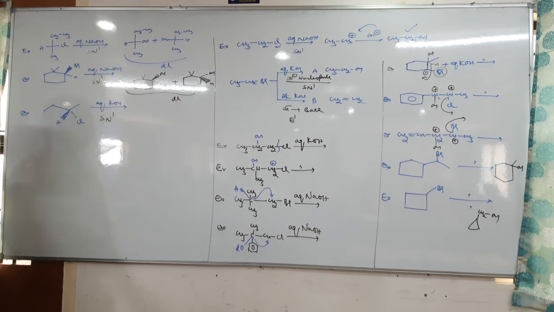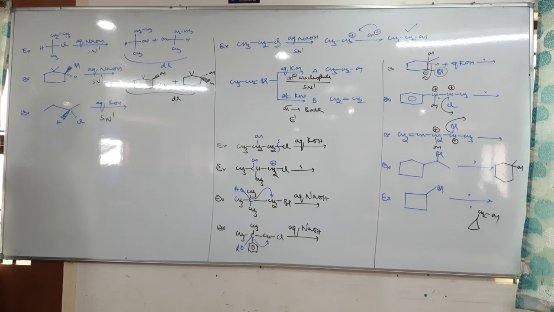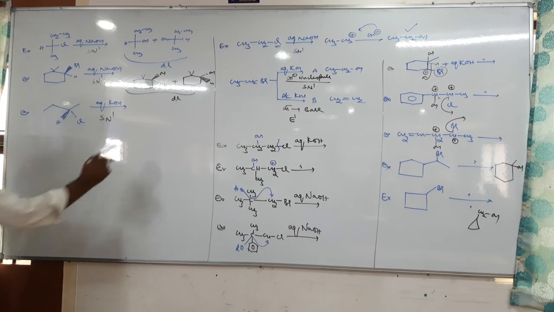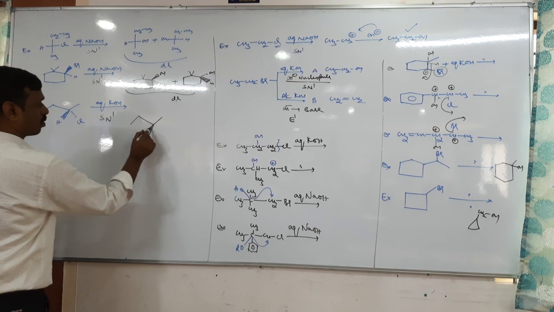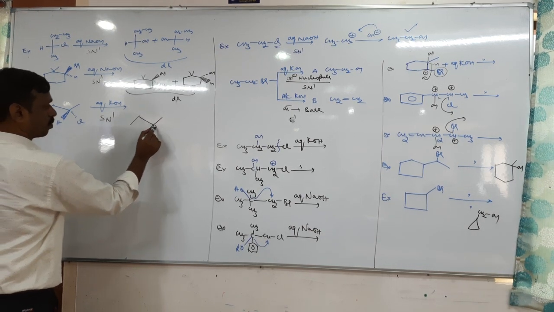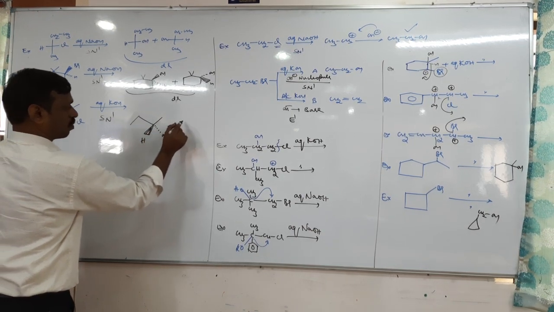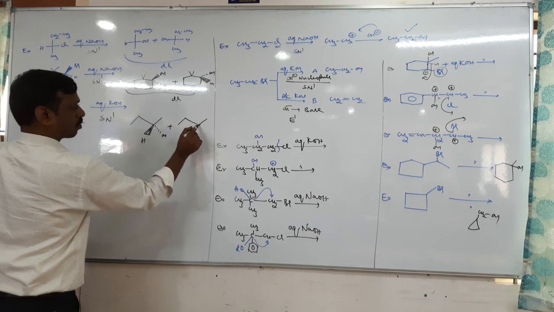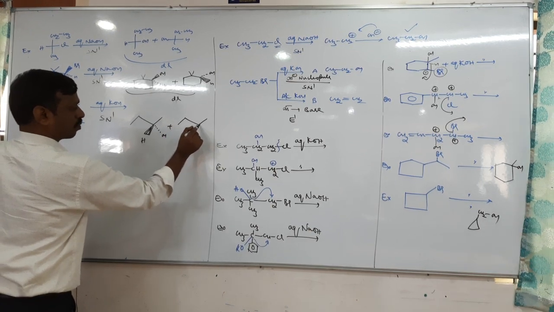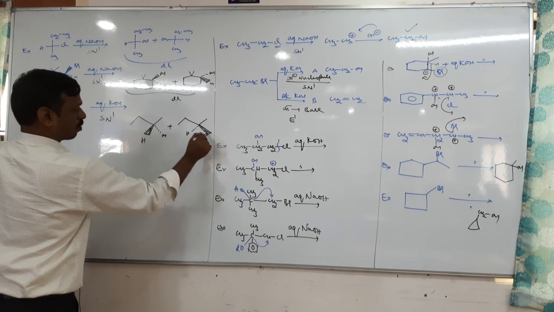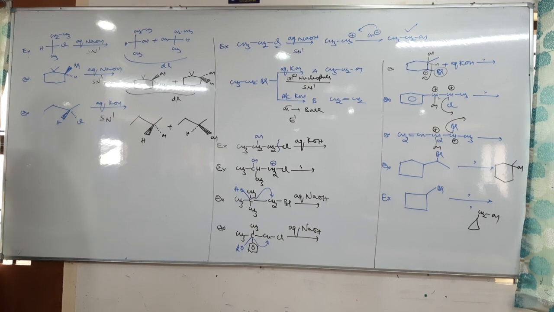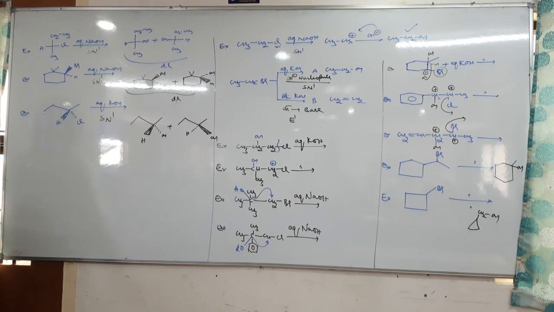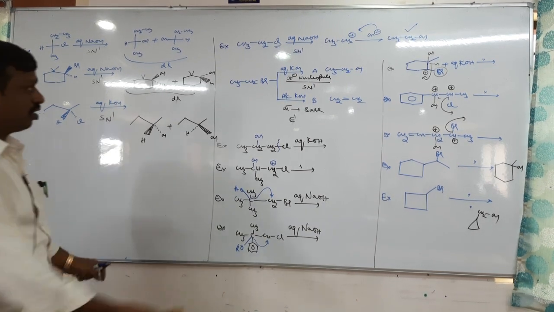Racemic mixture, DL. Optically active or inactive? Optically inactive. Tell me this. So all are racemic mixtures. So these are examples of SN1 reactions.